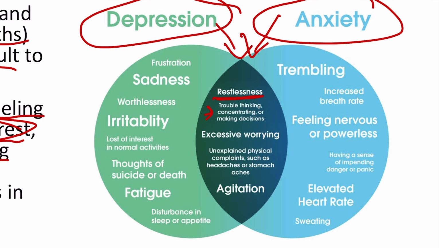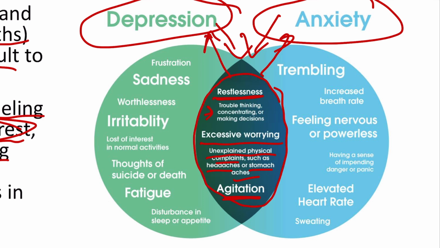Then the person will have excessive worries, as in anxiety, because anxiety itself means excessive worry, and in depression also the person will have excessive worries. Then unexplained physical complaints such as headache or stomachache are seen in both anxiety and depression, and the person will be agitated.